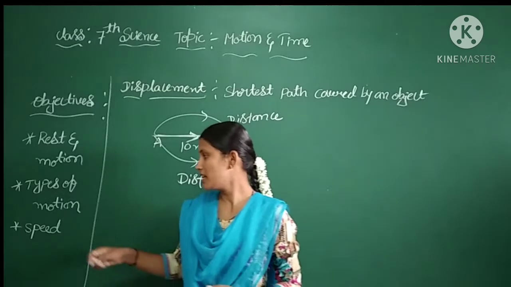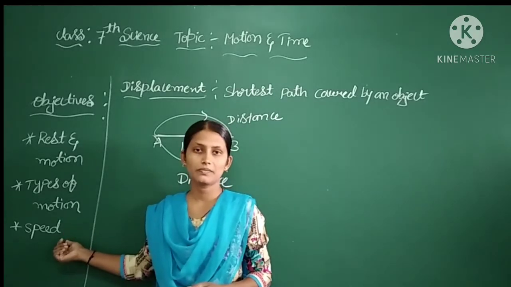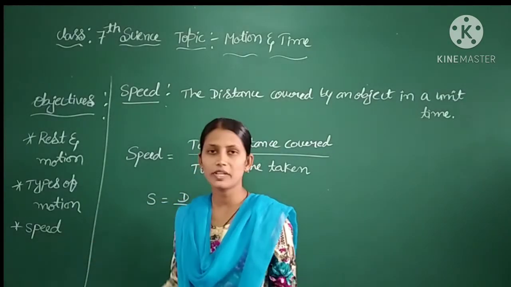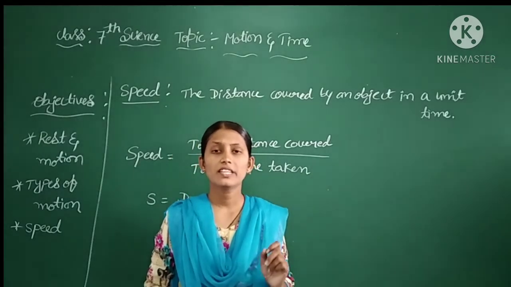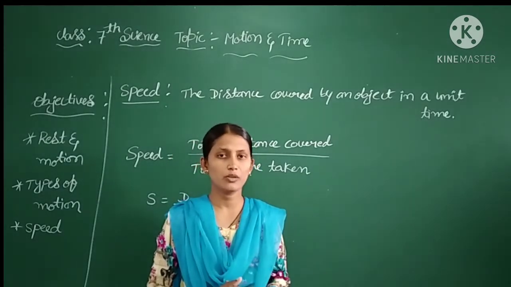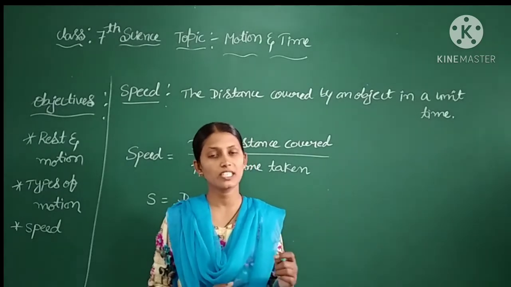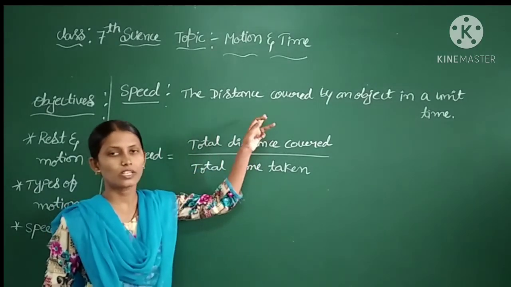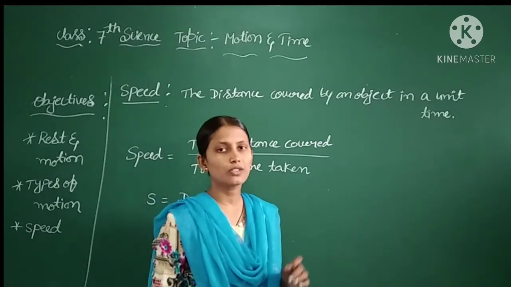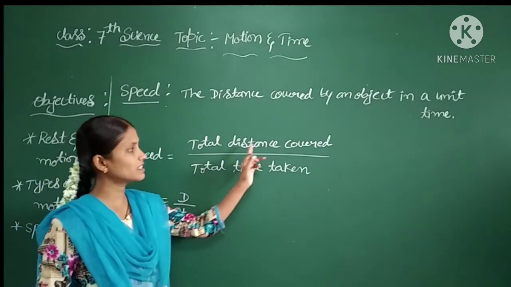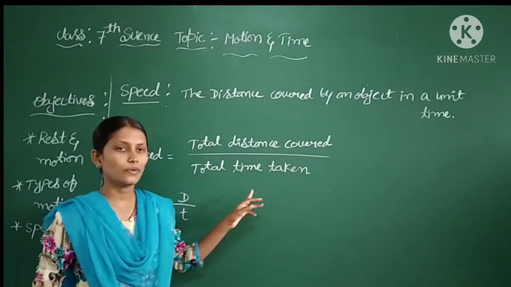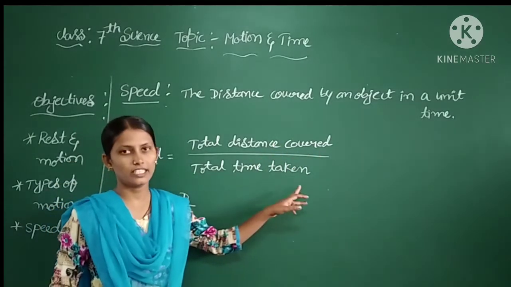Now let us discuss what you mean by speed. Yes, now let us discuss speed. What do you mean by speed? Here speed is nothing but the total distance covered by an object in a particular time. We can consider that as the speed. Okay, now here there is a formula to find out the speed. That is, speed is equal to total distance covered divided by the total time taken.